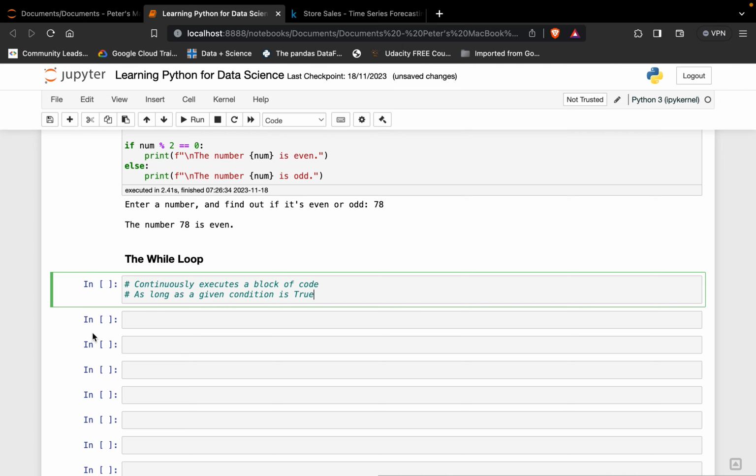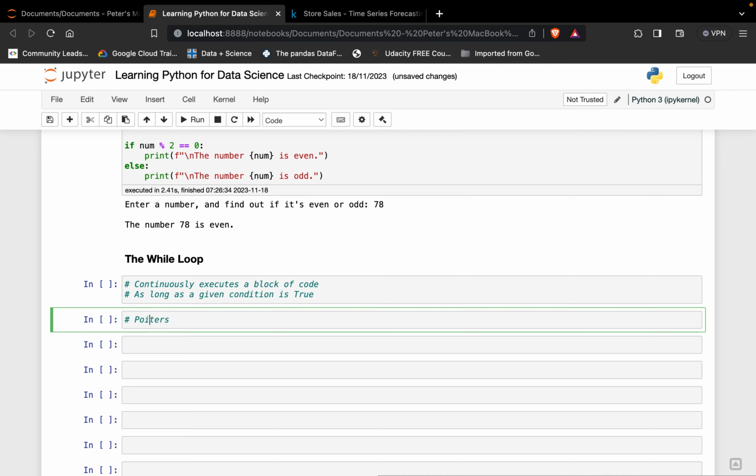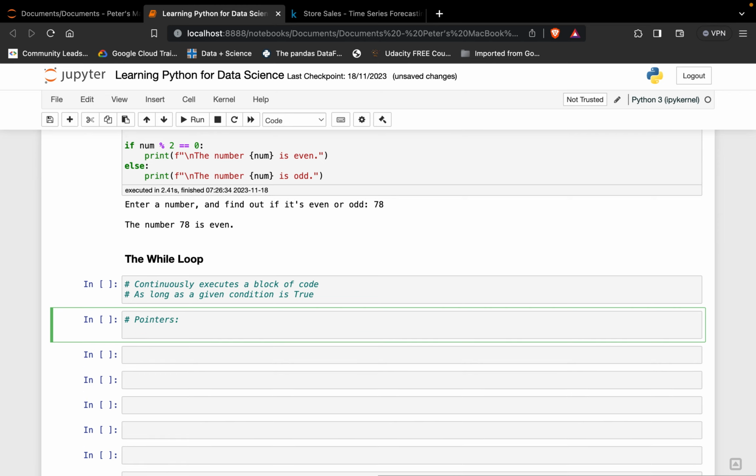So here are a few pointers for you to check out. Pardon the typos. Here are a few pointers. One, at the start of the while loop, which is an iteration, right?